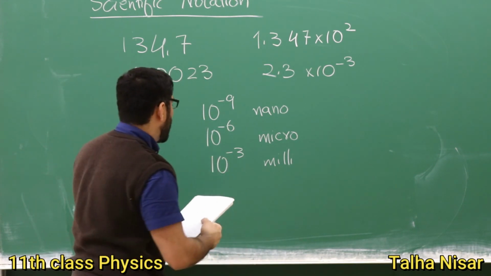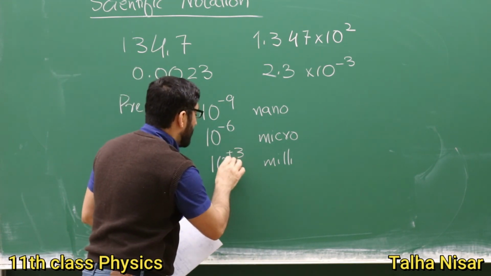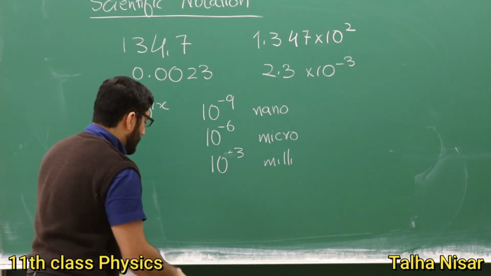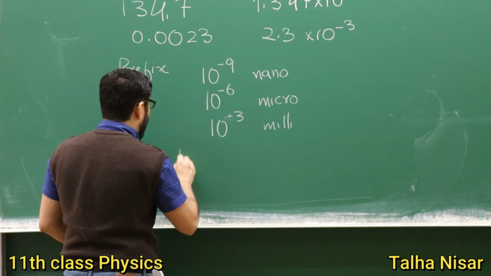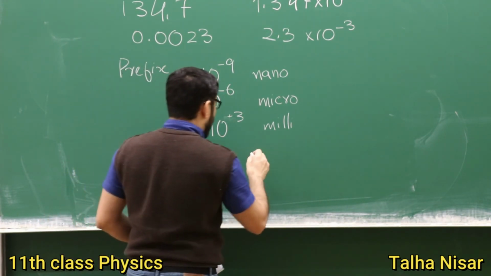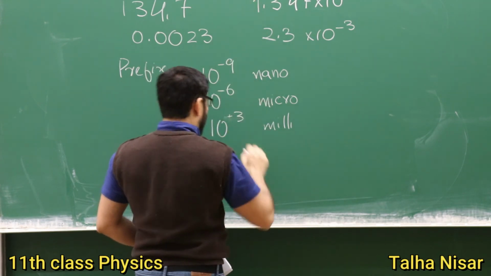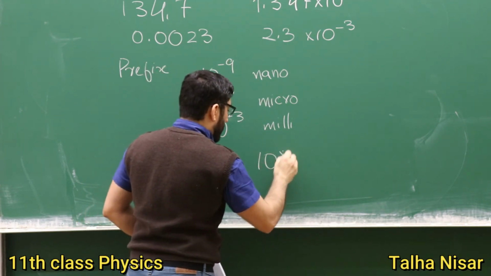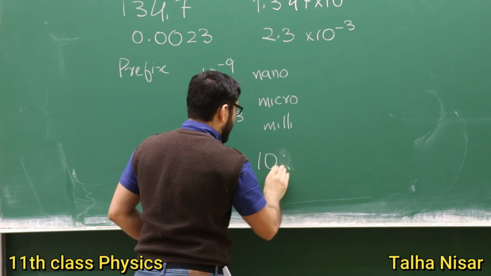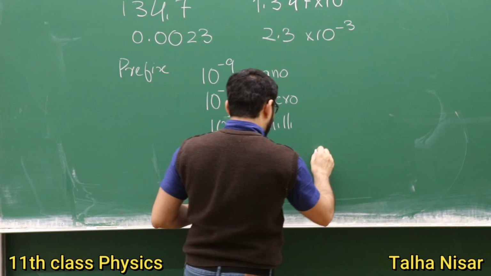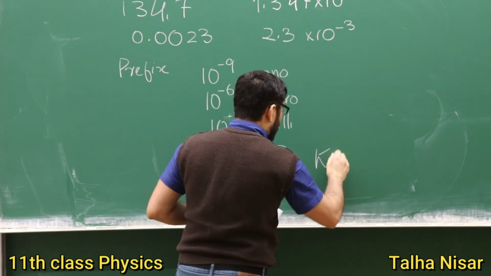For example, if we turn it to plus, then it will be kilogram, which will be 1000. When we write this 1000 in the scientific notation, we ignore these 3 zeros and write 10 raised to the power 3, and this is called kilo.